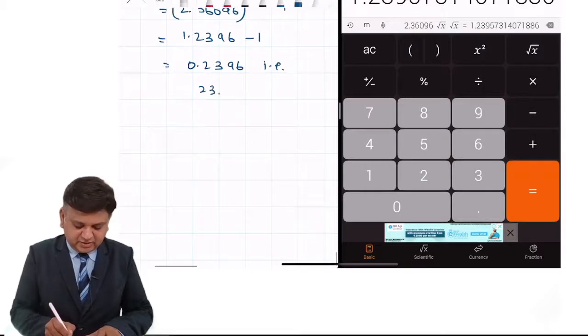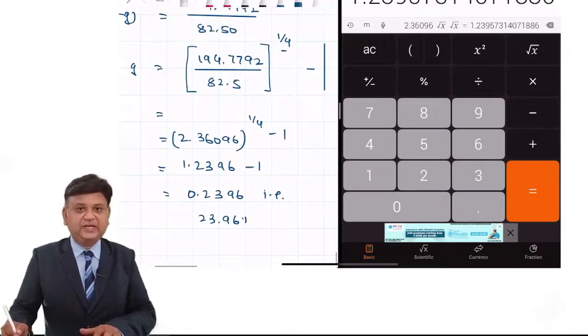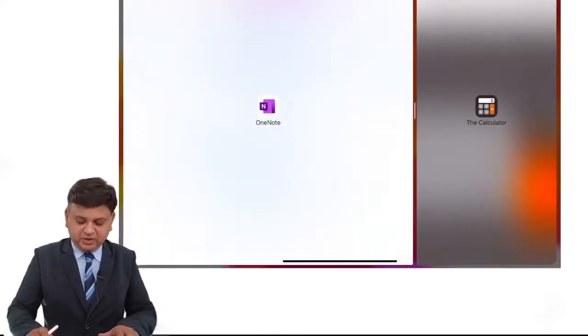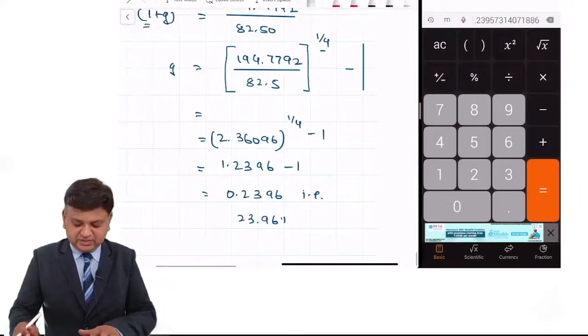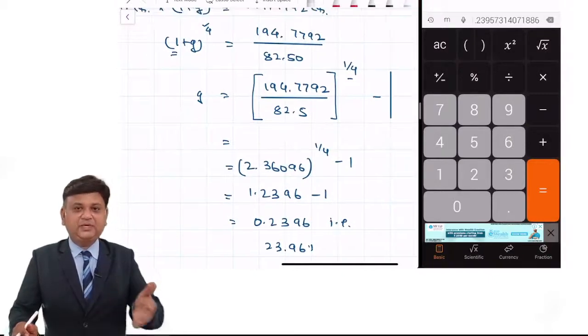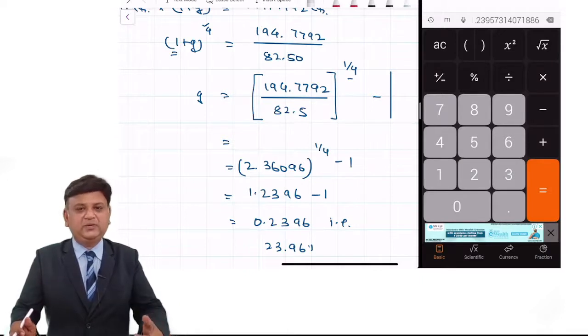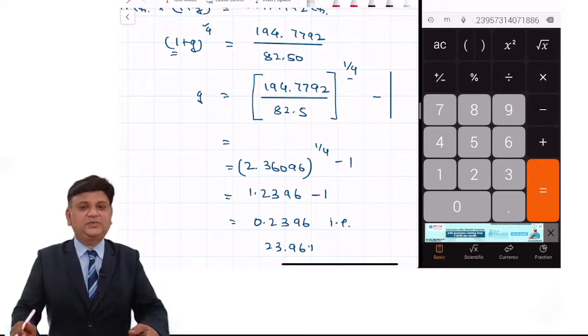That is 23.96%. So friends, we understand that that is a growth rate of 23.96%. If the company is having this projection of the earning, definitely 23.96 is exceeding 20%. So the contention of Mr. Smith is correct.